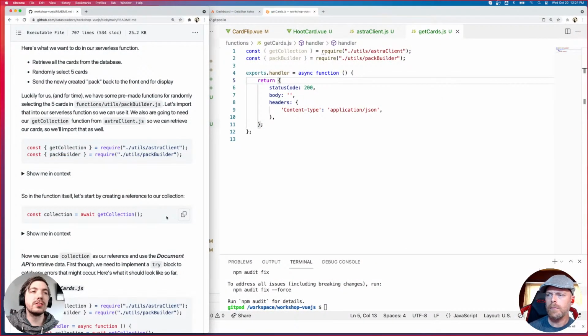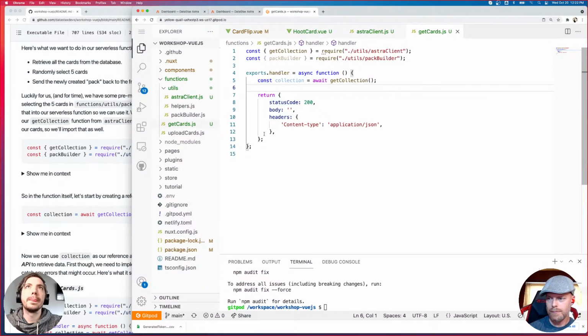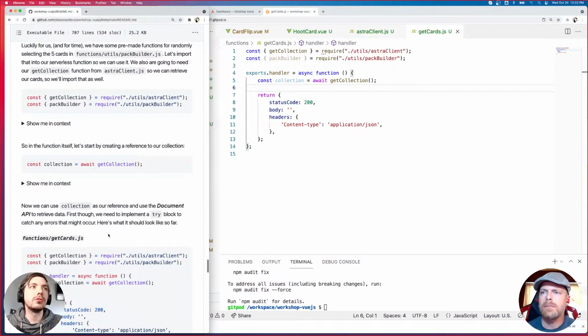So the first thing that we need to do in our actual function is get a reference to our collection, right? So we're going to use this line, which just creates a reference called collection to our get collection. So it's going to execute the get collection. It's going to get that card collection, and we can use the reference for that. So we're going to put that right there. So now we have a reference to it that we can do some work on.